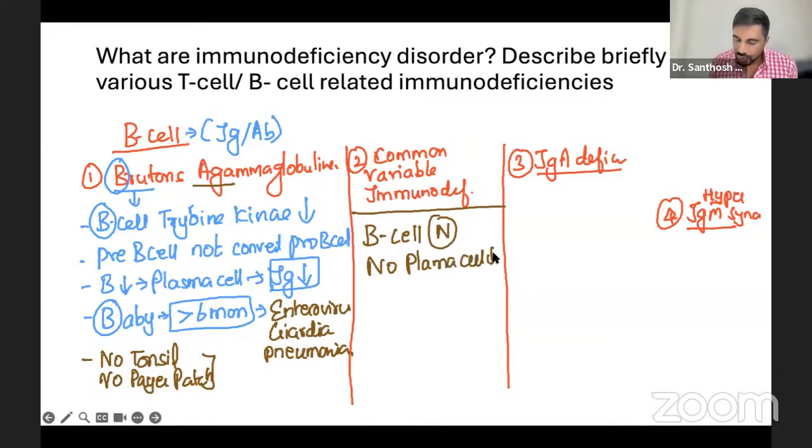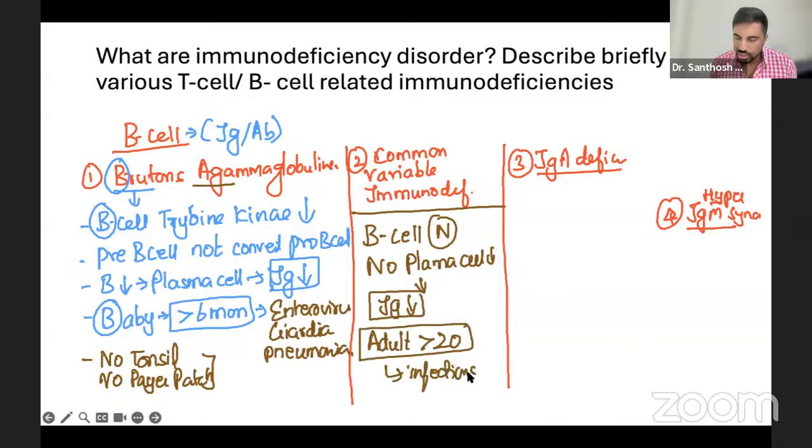They are very low, and because of this the immunoglobulin goes less. The only thing is that in common variable, it usually happens in adults more than 20 years. The patient gets a lot of infections, immunoglobulin deficient infections. So variable means B cell is normal and no plasma cell. That's why it's variable.